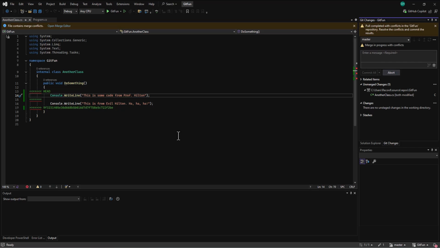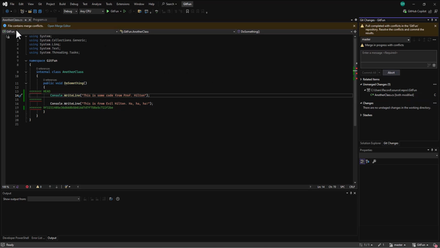If everybody just does their own stuff and we work well together, meaning I don't go in and modify your files, you don't go in and modify mine, we work as a team, then it works beautifully. As soon as we get a conflict, it becomes very painful. And so we try to avoid conflicts as much as possible. Now, it says here that another class.cs, both were modified. There were changes on my end and there were changes on the other end, and there's a conflict.